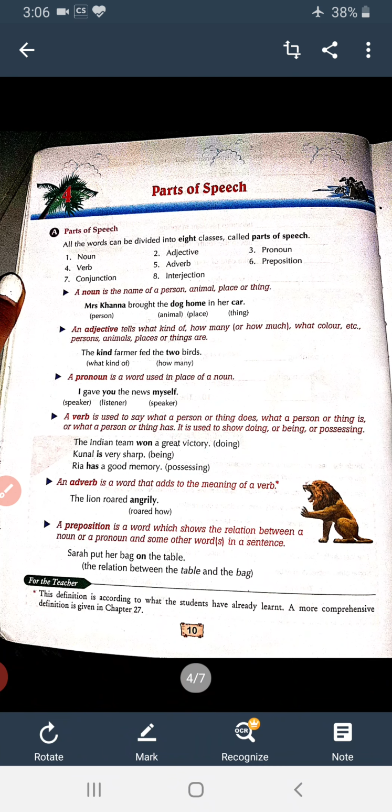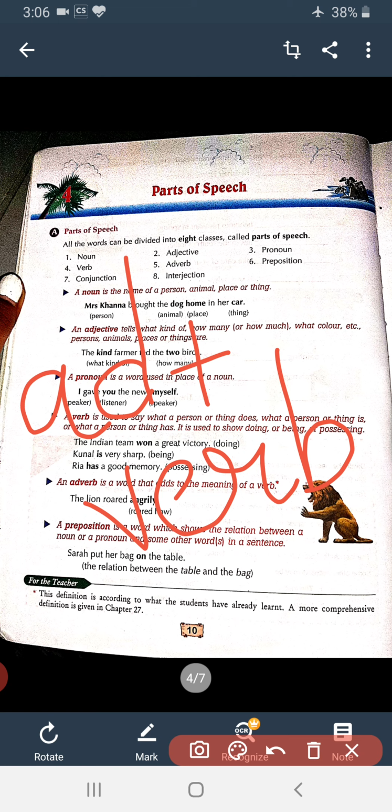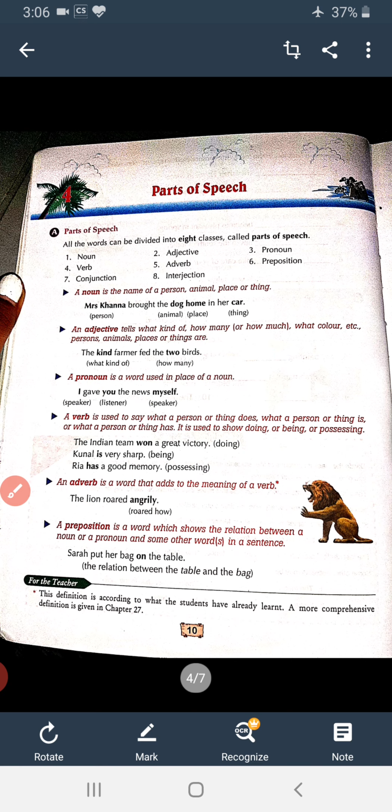Now we will come to adverb. As I have told you, adjective qualifies the noun and pronoun. Adjective tells about noun and pronoun. Likewise, adverb tells about the verb. You can see by the name, add and verb: something which adds to the meaning of the verb. Means how the work is being done, where the work is being done. So in your book, an example is given. You can see.